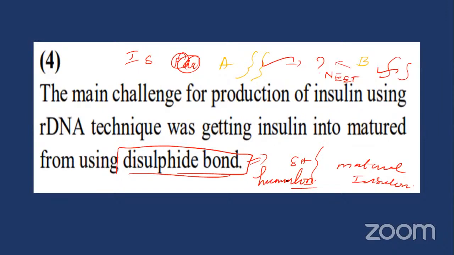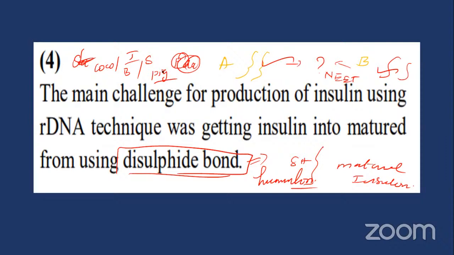Why is humulin produced? Normally those who are affected by diabetes took insulin from the slaughterhouse, mostly cow or buffalo. But sometimes they may collect the insulin from the pig.